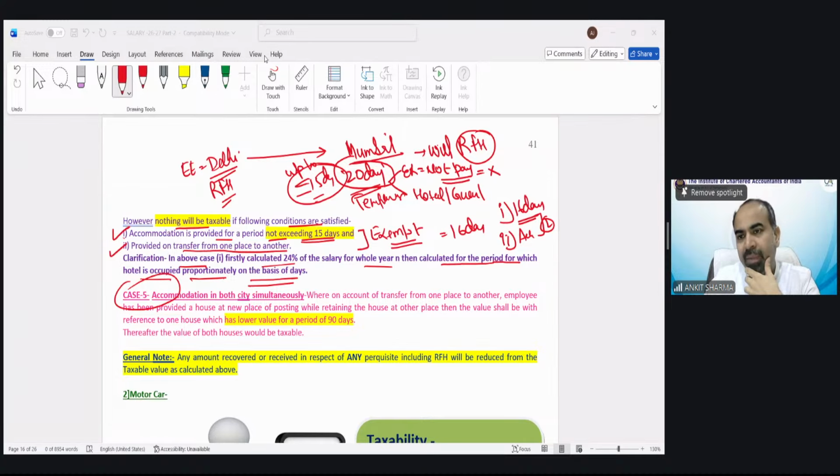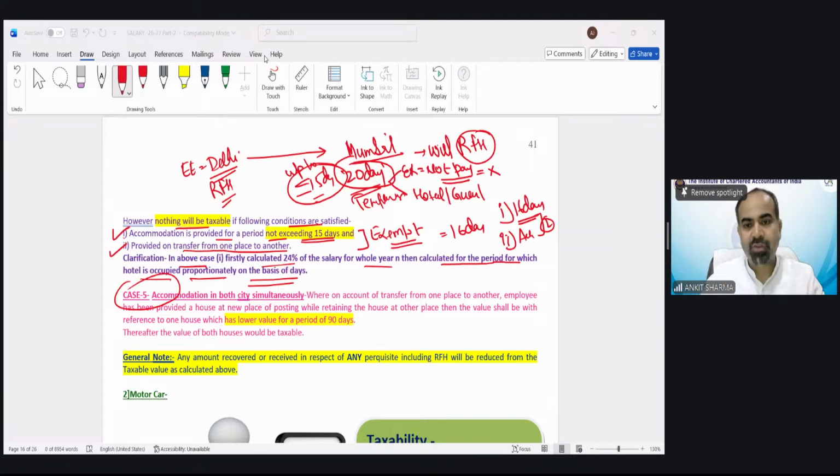Nagaraja, MP MLA, what is that question? The amount MPs and MLAs receive does not fall under the salary head. Because they are not the servant of government, they are the government. And because they are the government, the amount they receive from government would not constitute salary. So in that case, these provisions would not be applicable because these would be applicable in case of salary. Exact 15 days exempted, Navneet.